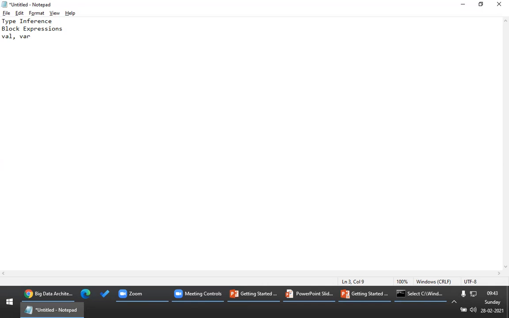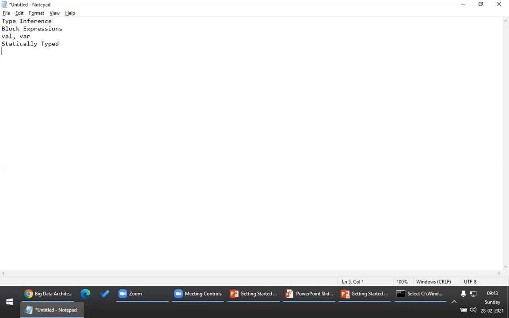Then we also saw the feature of statically typed. What do we mean by statically typed, Santosh? You cannot change the type of it. Exactly. Once you have declared a variable of a type, for example type int, it will always remain int.